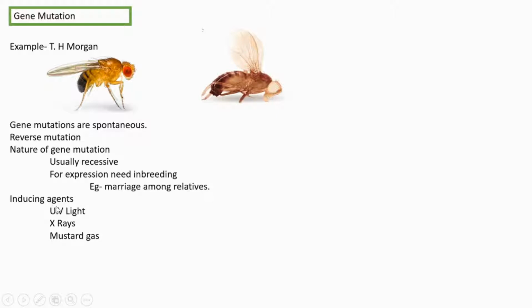Then which are the inducing agents of mutation? They are UV light, X-rays, and mustard gas. What is mustard gas? Mustard gas is actually a chemical that is used in the war field. It is an irritant. It causes a burning sensation in the skin. That is mustard gas.